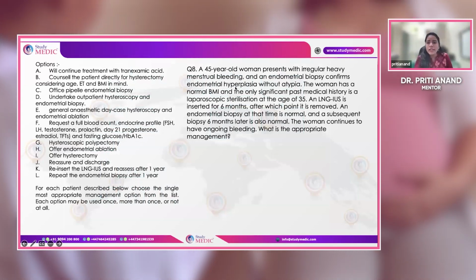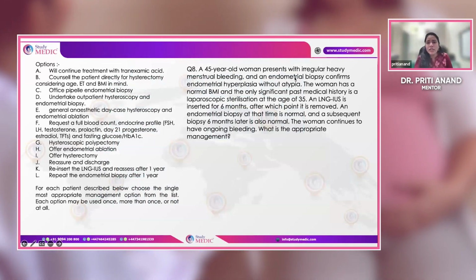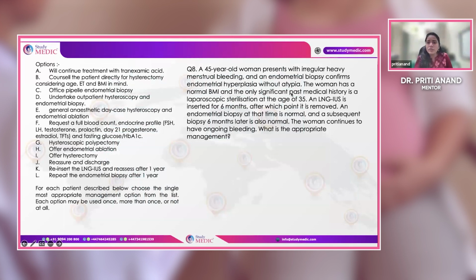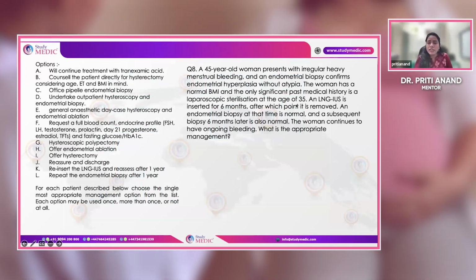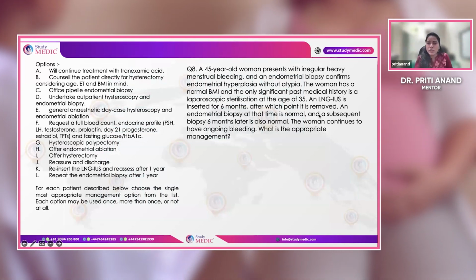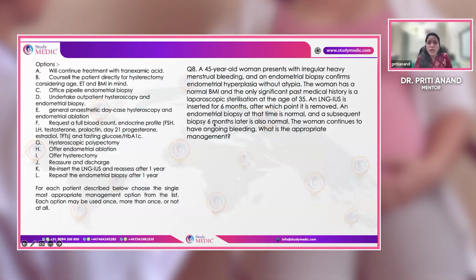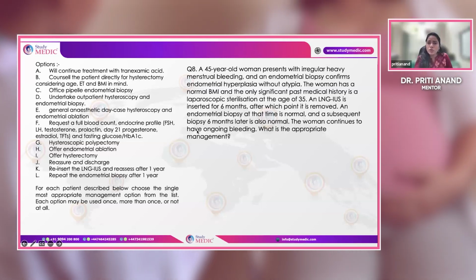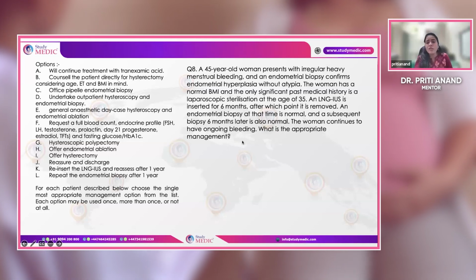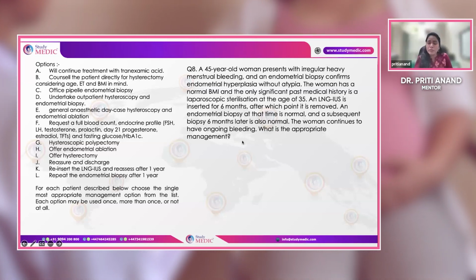A 45-year-old lady has irregular heavy menstrual bleeding, and endometrial biopsy confirms endometrial hyperplasia without atypia. She has a normal BMI. Past history includes laparoscopic sterilization. LNG-IUS was inserted for 6 months, after which it was removed, and the endometrial biopsy was normal. A subsequent biopsy 6 months later was also normal. That means 2 biopsies were normal. The patient continues to have ongoing bleeding. What is the appropriate management?